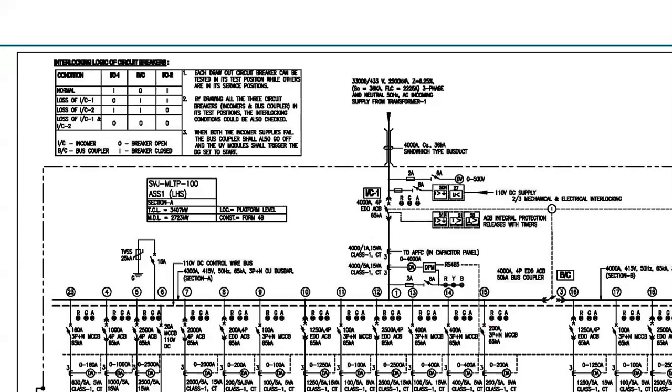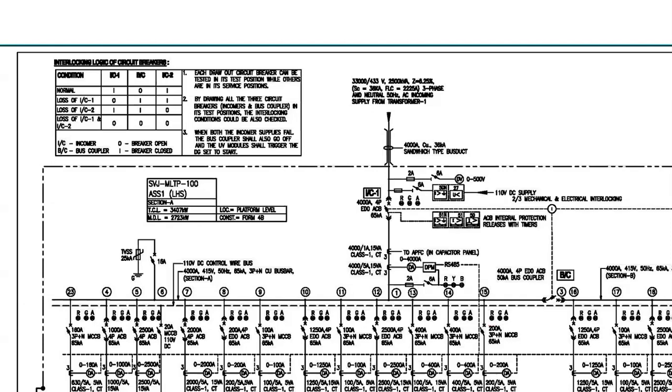Now coming back to this SLD, what we need to understand here, when these two supplies are coming here, it may happen during normal operation, both the incomers are healthy. That means both the transformers are in good shape. There is no fault. Nothing is disturbing them.